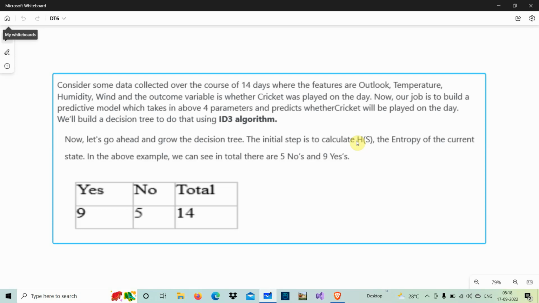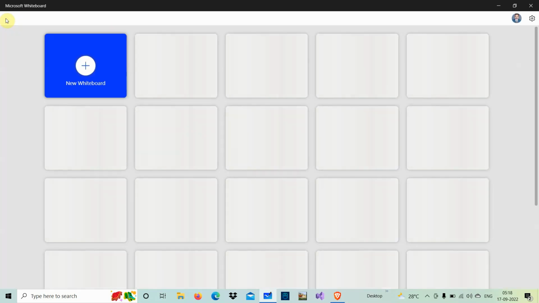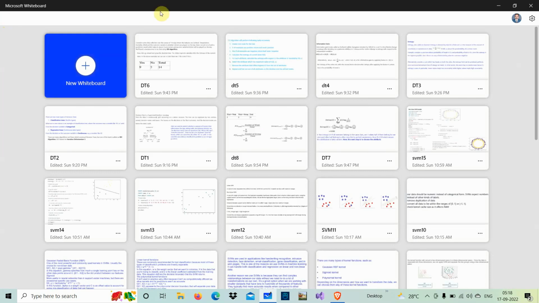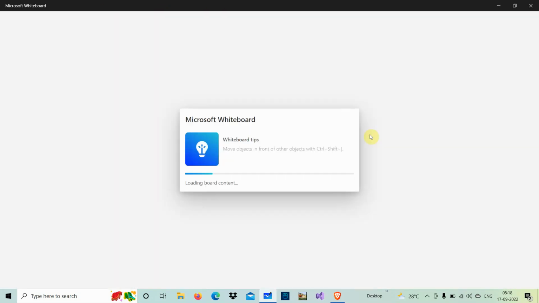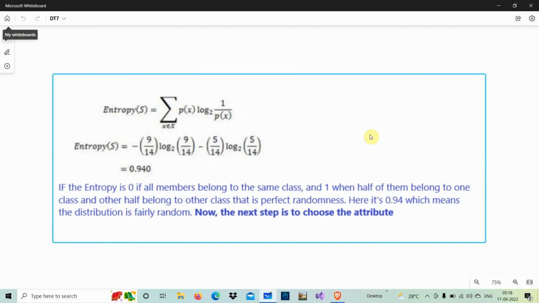Now let us see how we calculate the entropy. What is the equation for this entropy? The entropy of S, the parent, is the summation of Px into log 2 of 1 by Px.